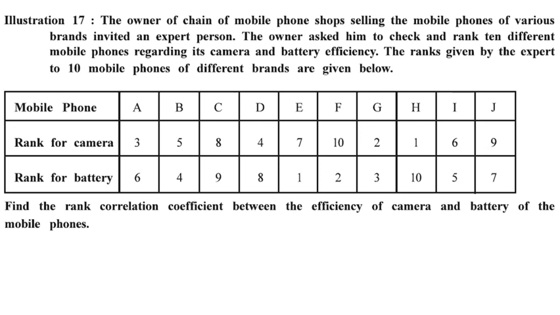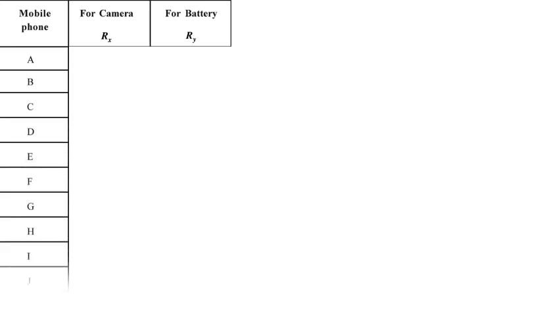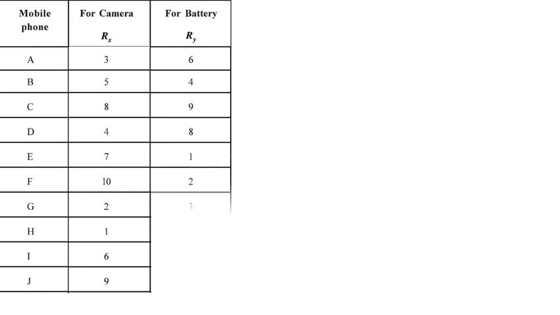Mobile phones A, B, C, D, E, F, G, H, I, J, that means 10 mobile phones are there. Camera-wise ranks and battery-wise ranks are given. So we have to check whether there is some correlation between the camera-wise ranks and the battery-wise ranks. n is 10. We will start with the headings. Mobile phone, camera will be X, so Rx. For battery it is Y, so Ry. Write down the mobile phones, then put in the ranks from the question itself.